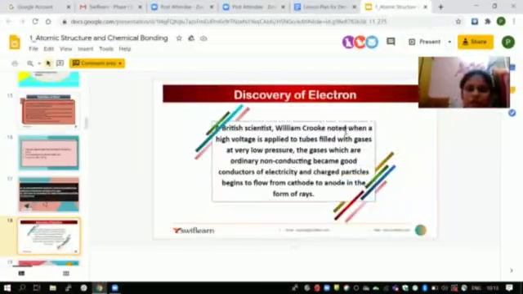Discovery of the electron. A British scientist, William Crookes, noted that when a high voltage is supplied to tubes filled with gases at very low pressure, the gases, which are ordinarily non-conducting, became good conductors of electricity, and charged particles began to flow from cathode to anode in the form of rays.